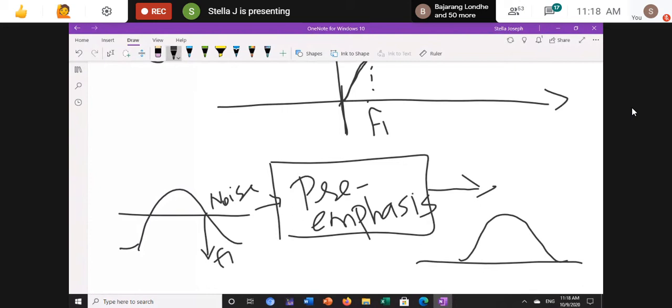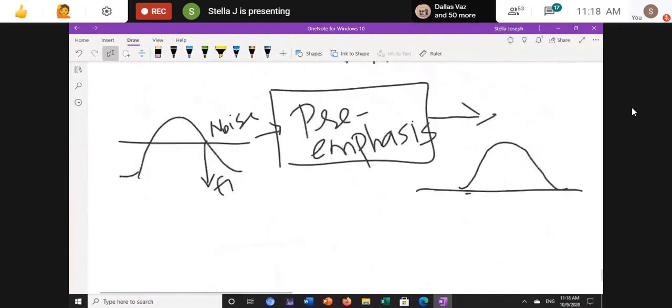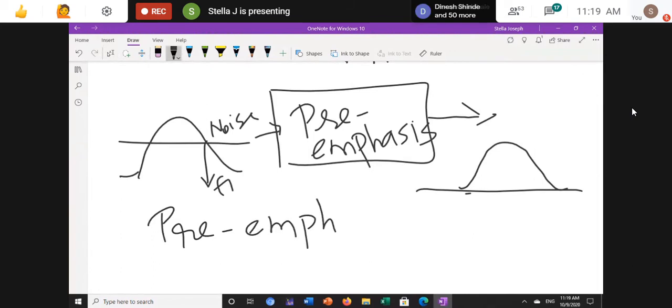It will be like this. All the amplitude is boosted up, and it passes the higher frequency where the noise will be stable. So this is what we are doing in the pre-emphasis circuit. Okay, and we are using this pre-emphasis on the transmitter side.